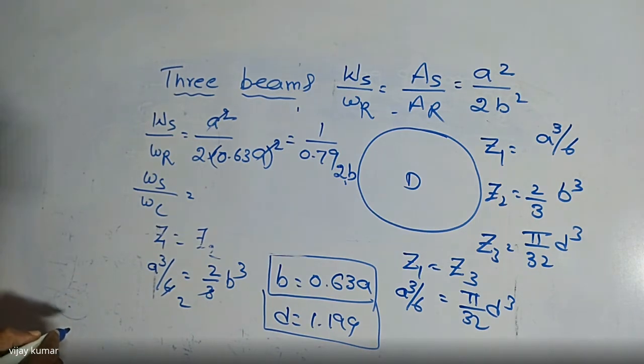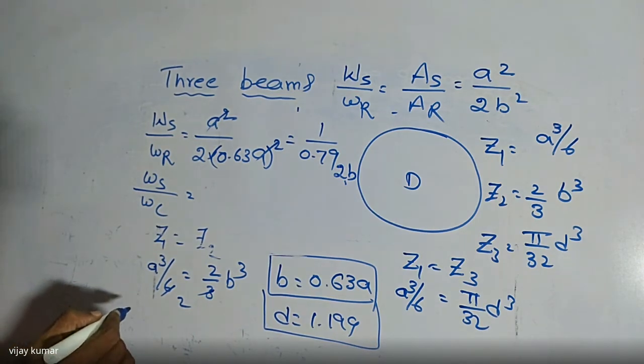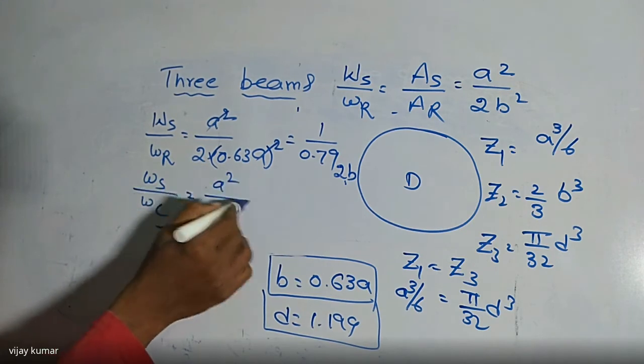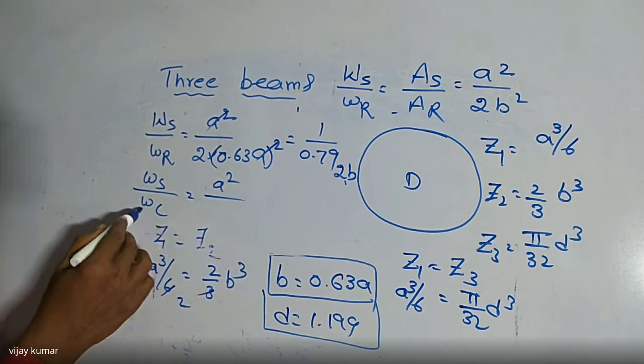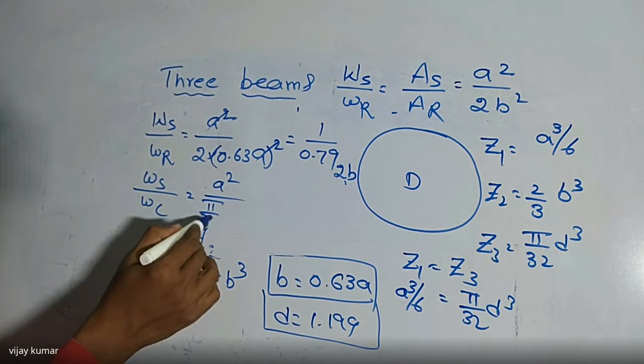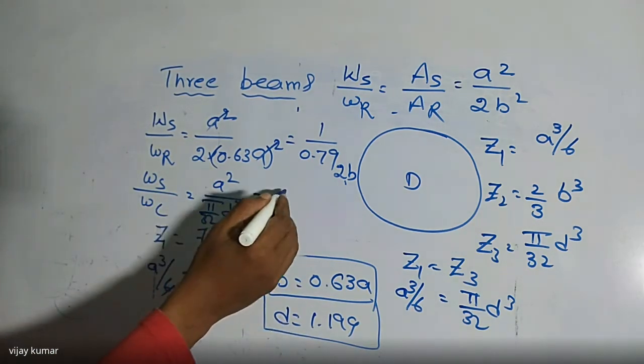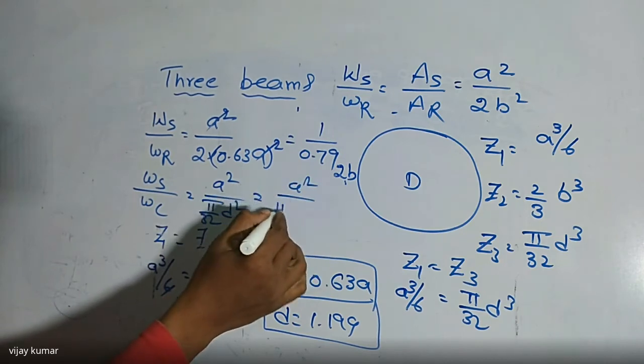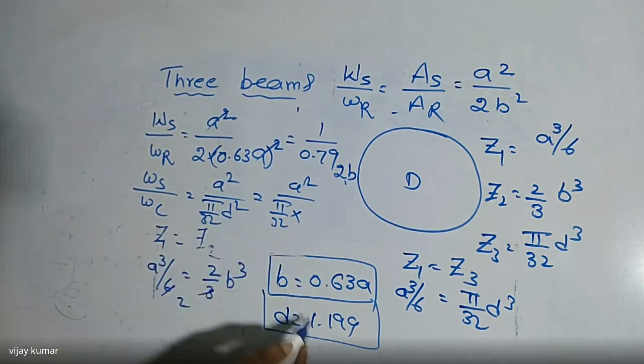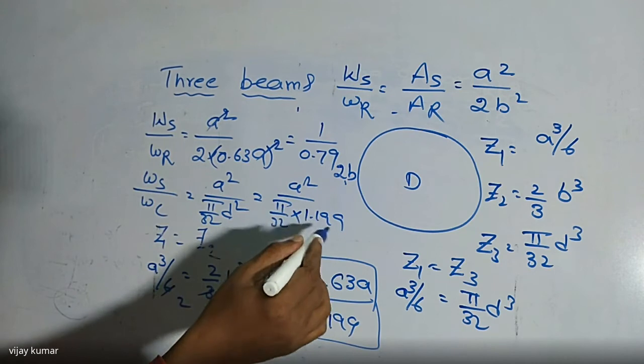What is that value? The ratio is nothing but a square divided by WC, that is pi by 32 times D square. Then we can substitute D and A here. That is a square divided by pi by 32 times D value, which is 1.19 A whole square.